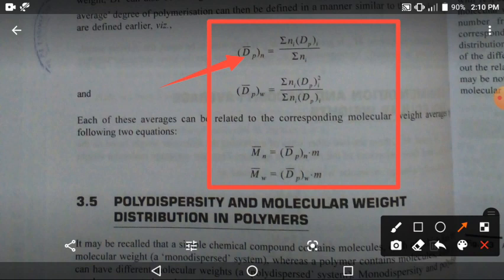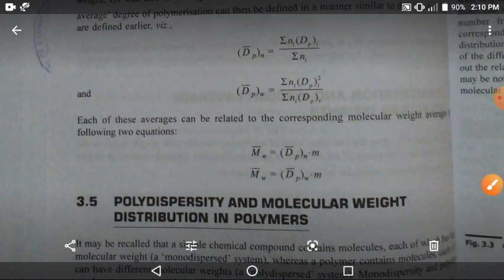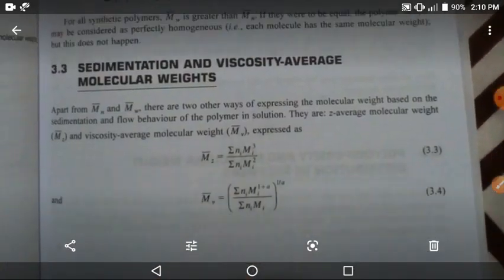And Mn is equal to all these terms. And the polydispersity and the molecular weight distribution in polymers, we will see in this section, this part. So whatever we have seen so far, let us look at this section once.